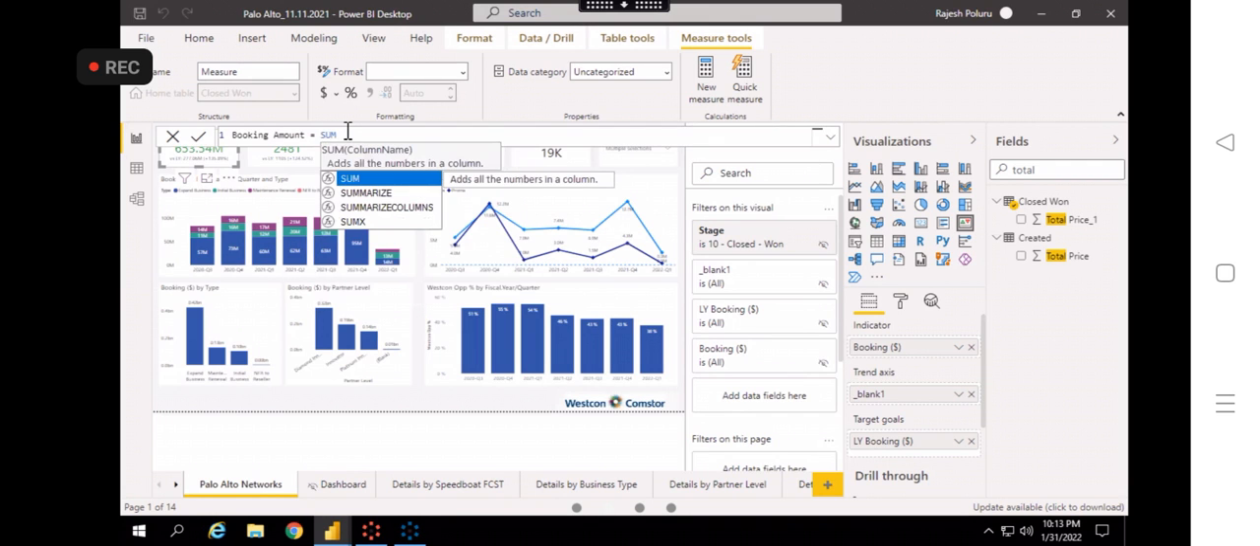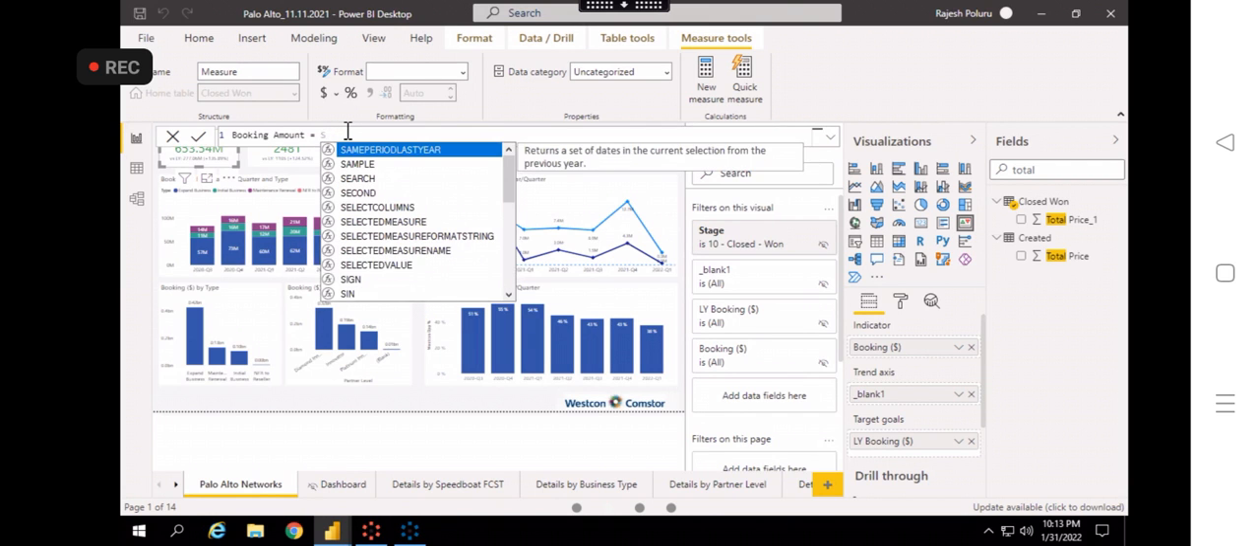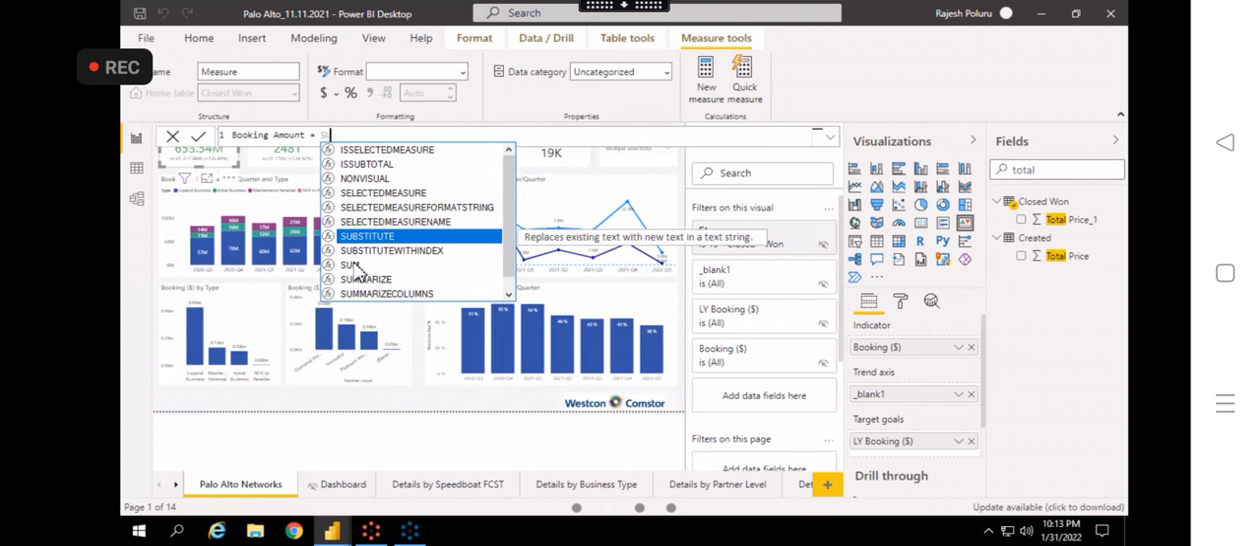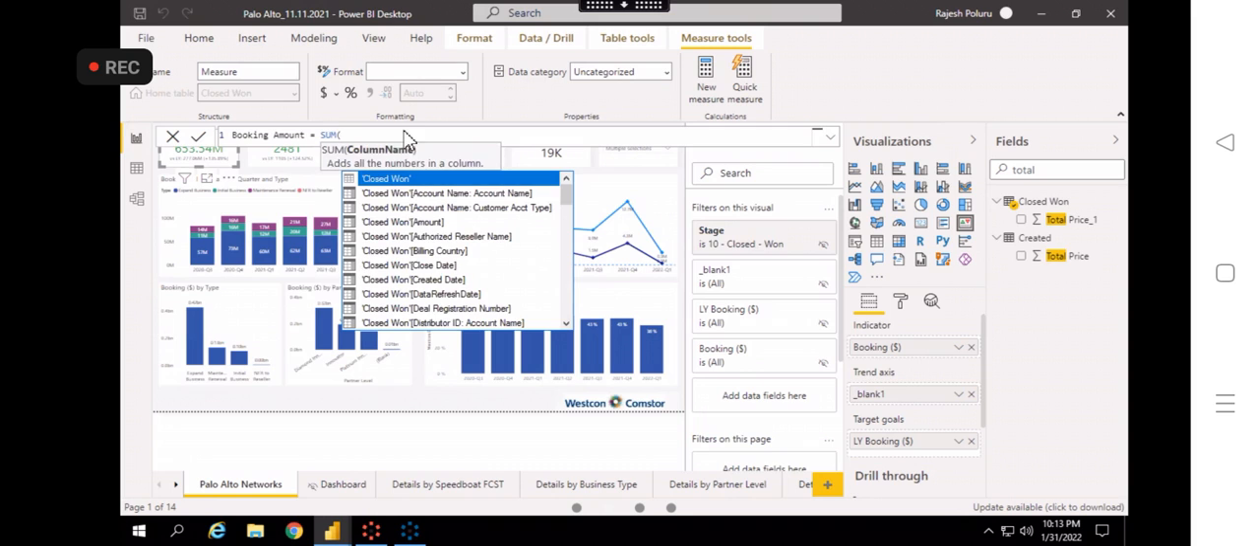SUM. Once you type SUM, it will automatically show all the related DAX formulas. There are so many DAX formulas, more than 100, but you don't need to worry about all of them. We will very frequently use DAX measures, and we will cover that. So use this SUM function, and then it will be the table name. The table name is Closed. See, this is the table name. Closed one, and then what is the column name?